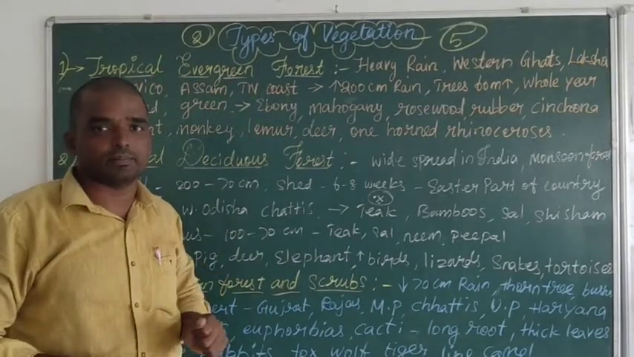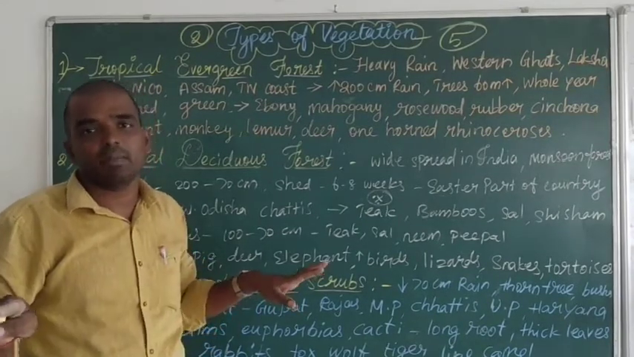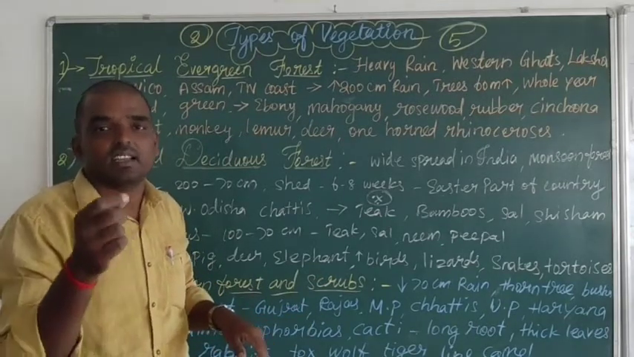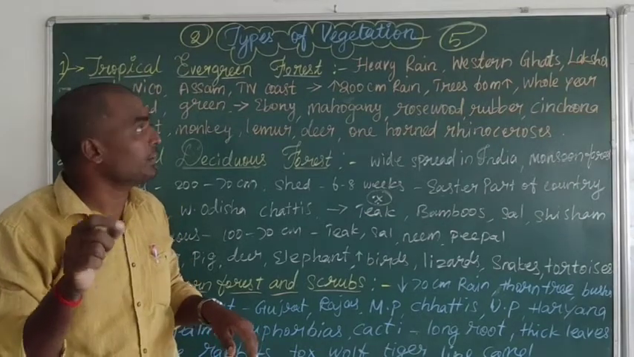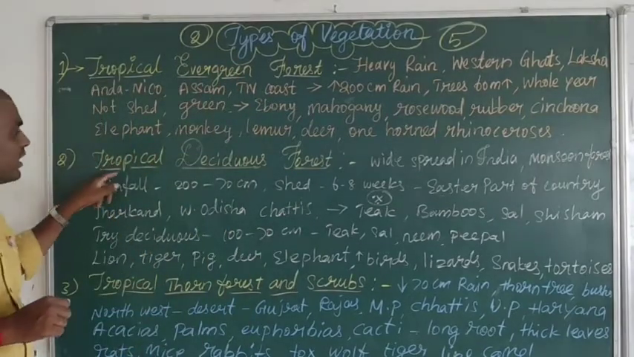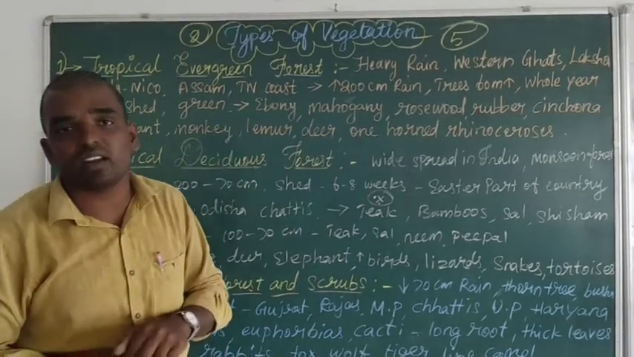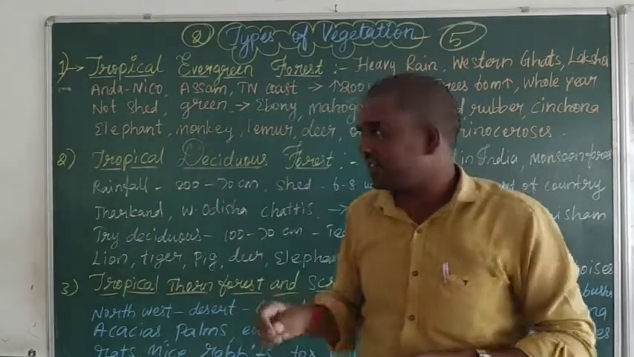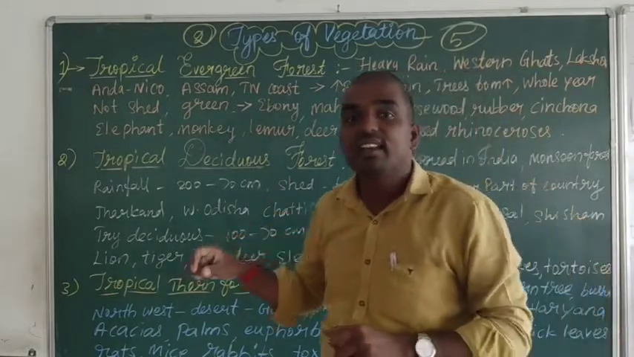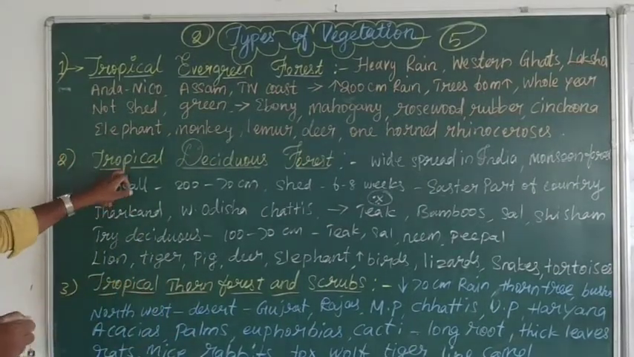Tropical evergreen forest. It is fully evergreen, and these kinds of forests mostly do not shed their leaves. Every place has a dry season, but the dry season is very short in tropical evergreen forest. Next, the second one, tropical deciduous forest. In this kind of forest, in the summer or dry season, the trees shed their leaves because of water scarcity. This is the second type.